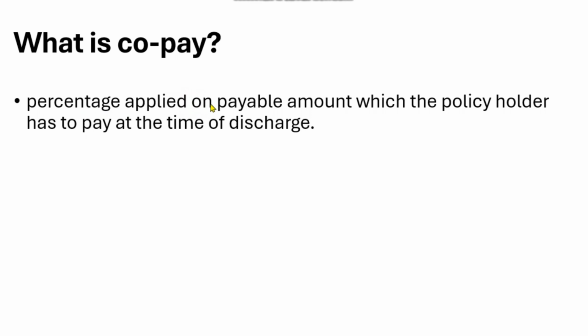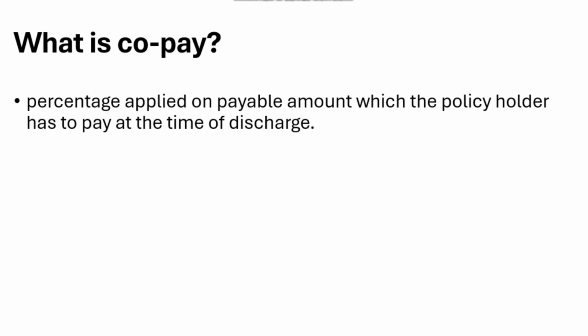Now, what is copay? This term generally comes up in medical claims. It is the percentage applied on the payable amount which the policyholder has to pay at the time of discharge. Suppose your policy coverage pays only 75% at the time of discharge, then you have to pay the remaining 25% of the bill from your pocket.